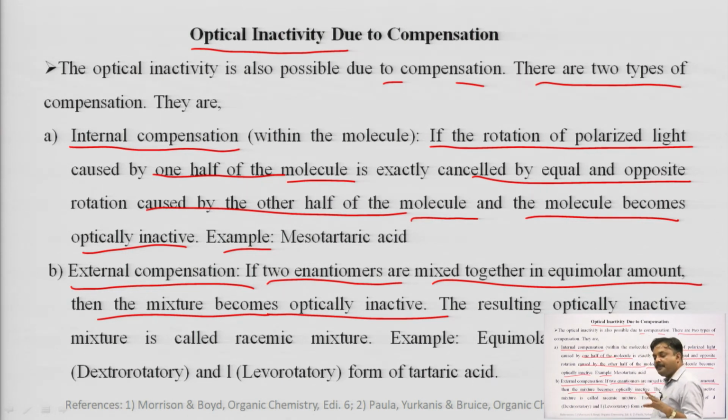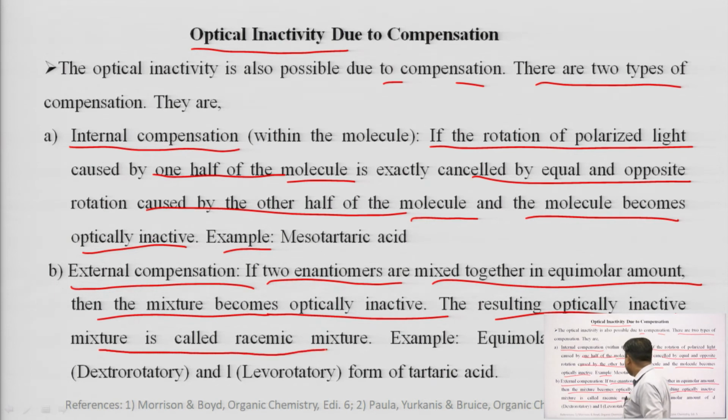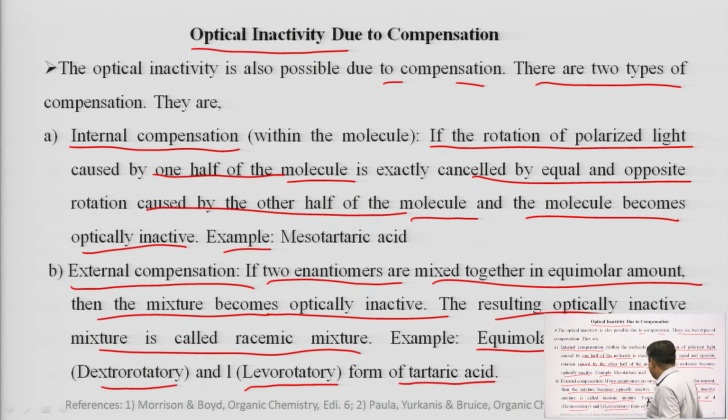The resulting optically inactive mixture is called the racemic mixture. So, all racemic mixtures will show optical inactivity because of external compensation. For example, equimolar amounts of the dextro and levo rotatory forms of tartaric acid.